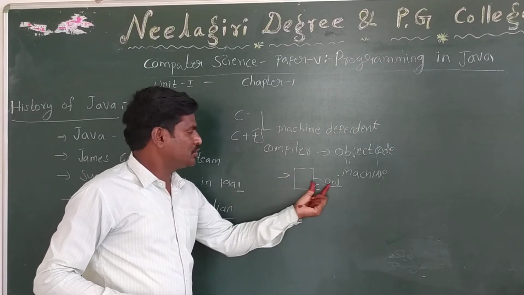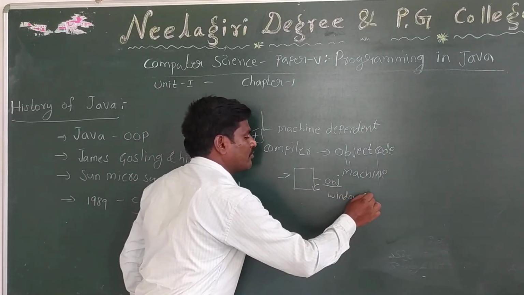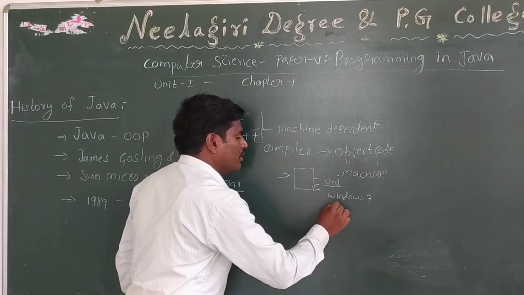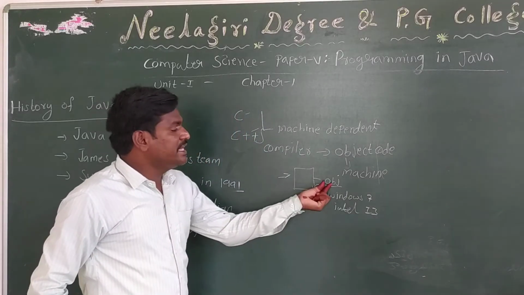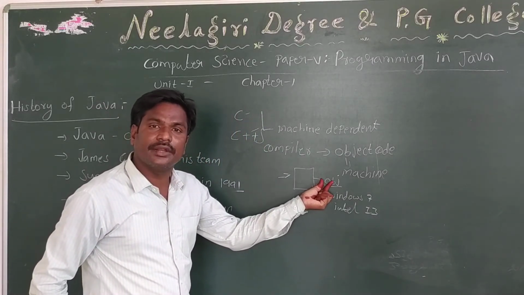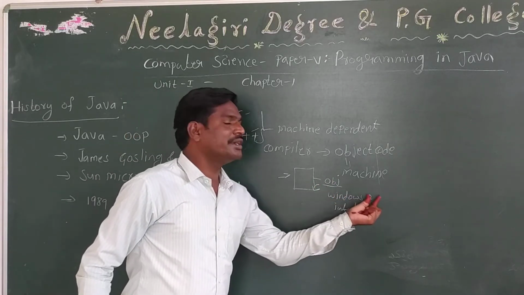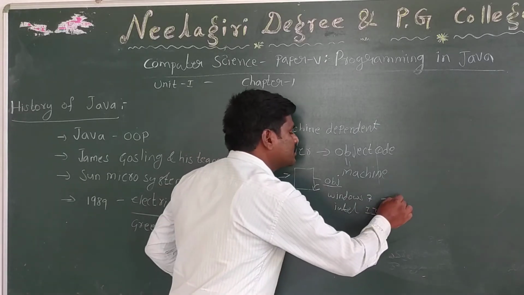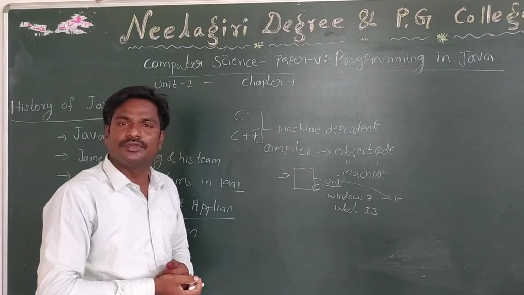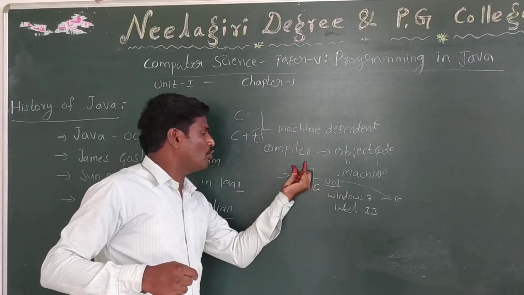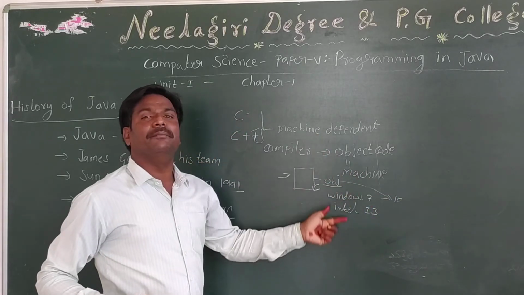For example, I compiled a program on the Windows 7 platform with an Intel i3 processor. Then this object file can be executed only on a machine with that i3 processor and operating system. If I have operating system 10, this object file cannot be executed there. So this object file is understandable only to this machine and not to that machine. That's why it is called machine dependent.